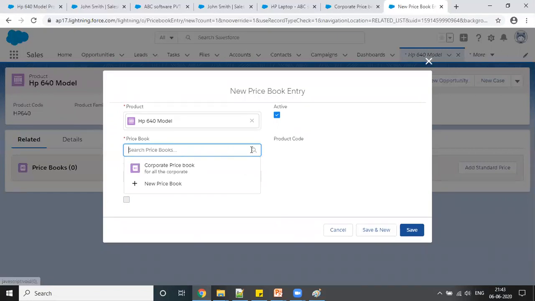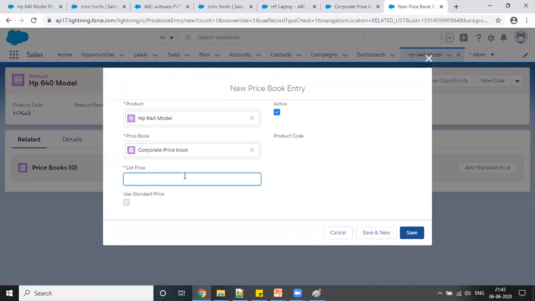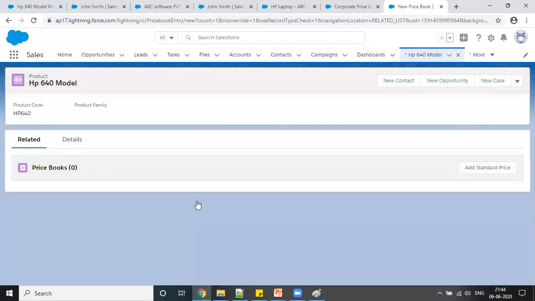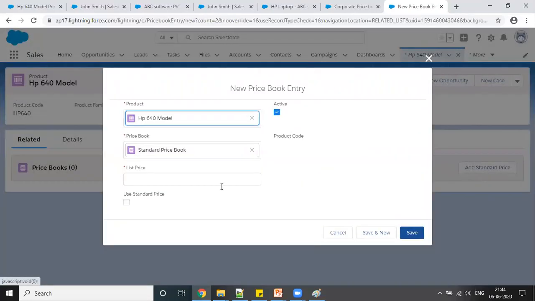So let me go to here and select my price book, and I'm saying this per laptop is like, right now in my org I can see the currency that has been set is a dollar. So maybe I'll just give like $1,000 for one laptop, and here we have used standard price. So right now I haven't selected that price book. So let me explain that also. We have two standard price books. So first I'm creating like 1200 for one laptop, and this is a standard price book. So let me save this.